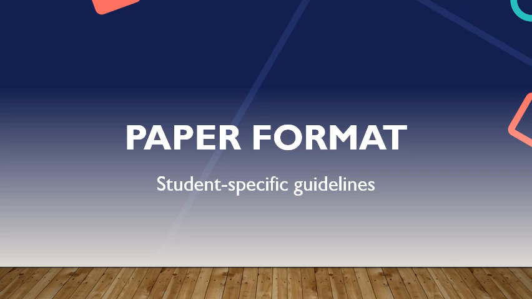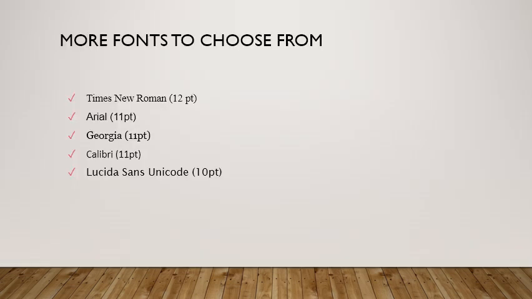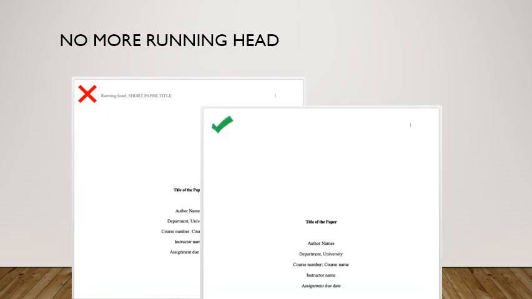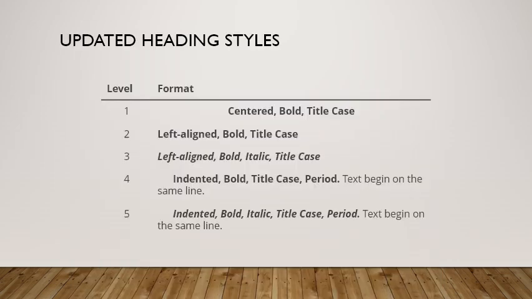In the 7th edition, APA decided to provide separate format guidelines for professional and student papers. In the 6th edition, only the use of Times New Roman was recommended. In the 7th edition, there is more flexibility regarding fonts. A running head is no longer required. Heading levels 3, 4, and 5 are updated to improve readability. All the headings are now bold and title case.